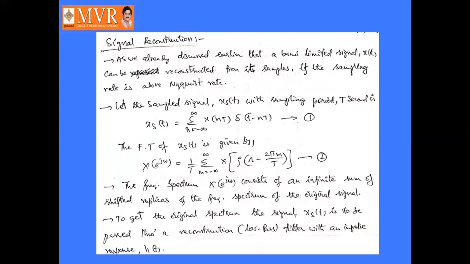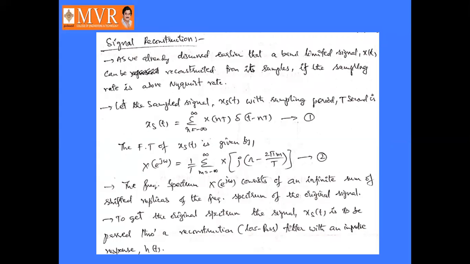Okay, right. As we already discussed earlier, the band limited signal x of t can be reconstructed from its samples if the sampling rate is above the Nyquist rate. What is meant by Nyquist rate? It is the minimum rate at which the signal can be sampled and it can be reconstructed from its sampled signal. That is called the Nyquist rate. So that was discussed earlier.